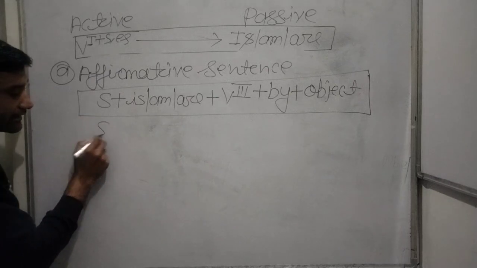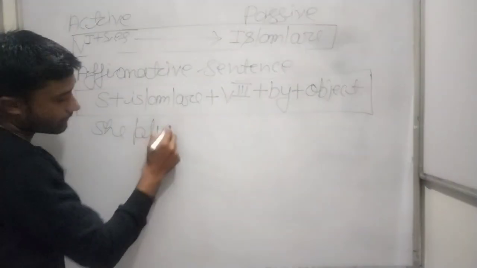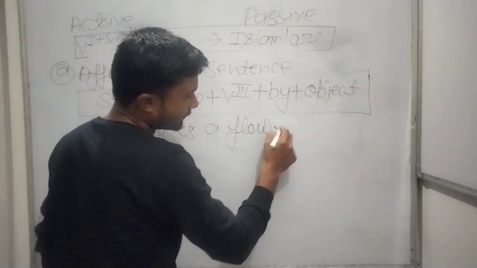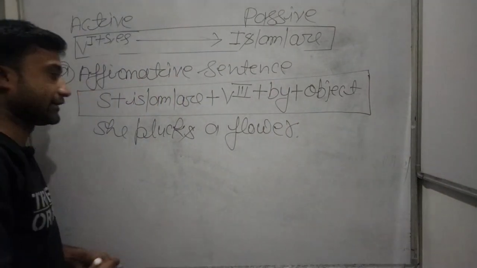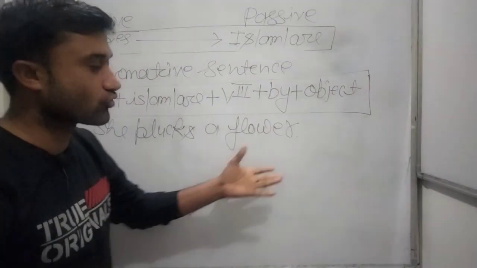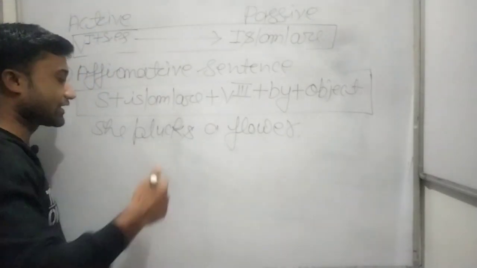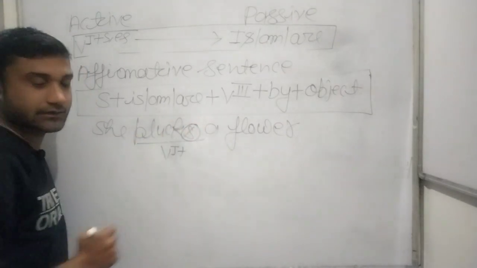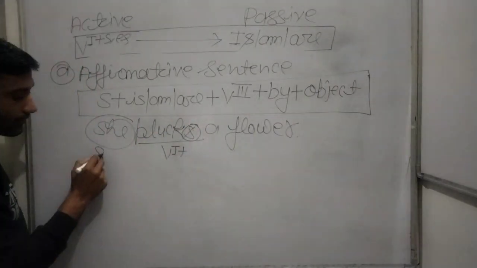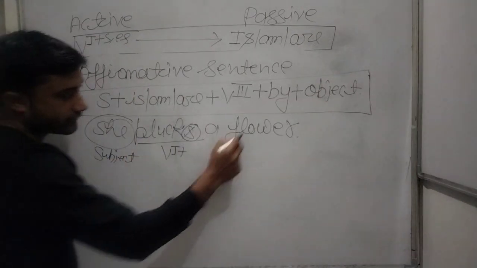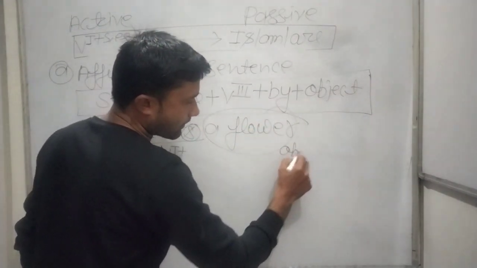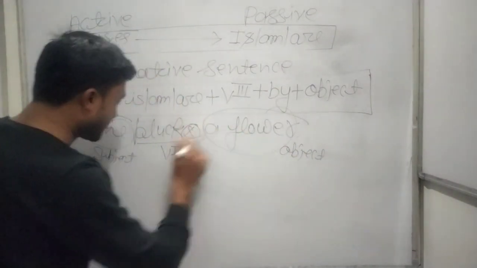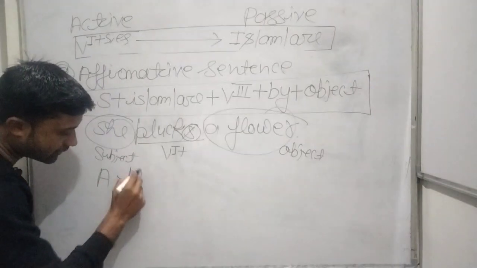So like, she plucks a flower. It is your active voice. And change it into passive voice. So first of all you can see here the first form of the verb with s or es. She is your subject. A flower is your object. So the object changes into subject, and the object is a flower, so it will be your subject.